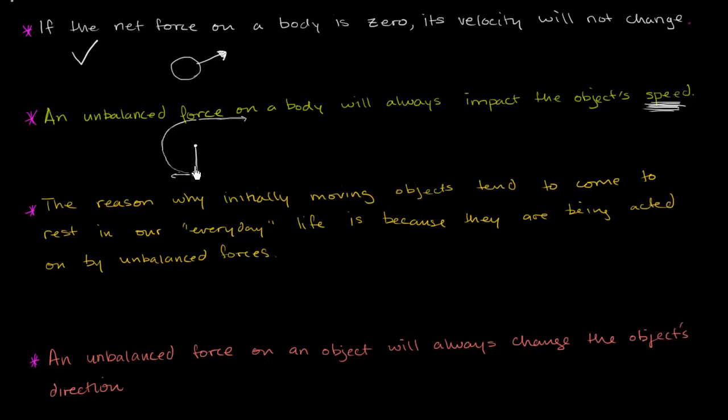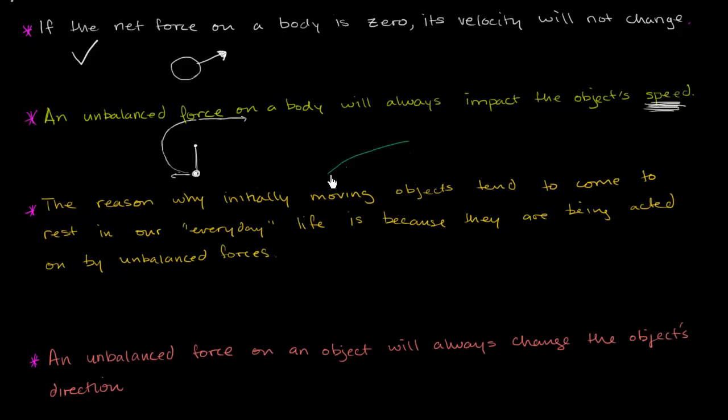So the inward force, the tension from the rope pulling on the skater in this situation, would have only changed the skater's direction. So an unbalanced force doesn't necessarily have to impact the object's speed. It often does, but in that situation, it would have only impacted the skater's direction. Another situation like this, and once again this involves centripetal acceleration, inward forces, inward acceleration, is a satellite in orbit, or any type of thing in orbit.